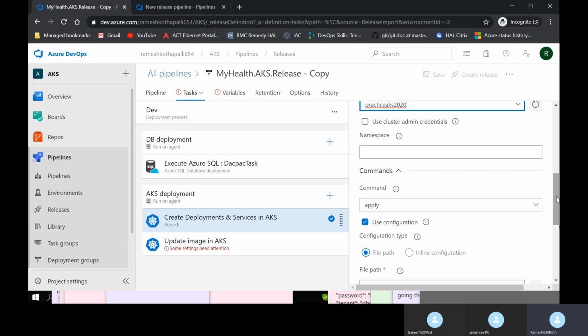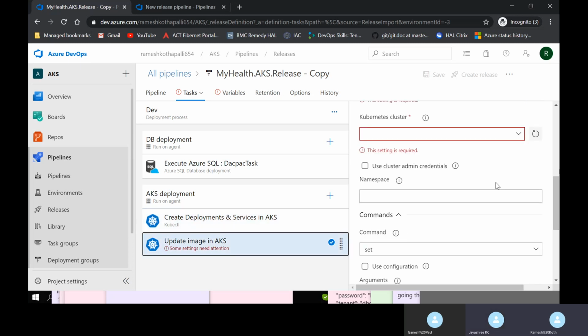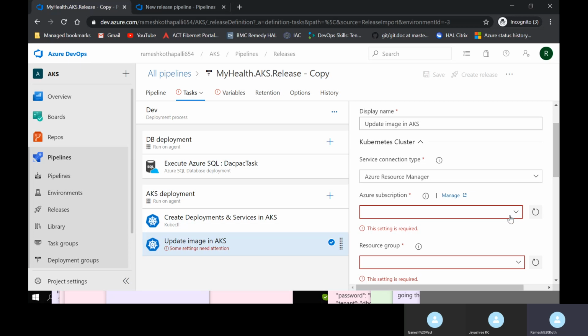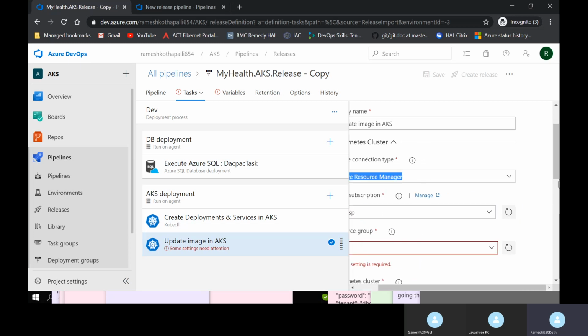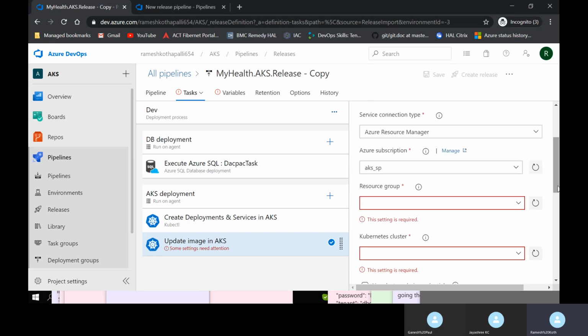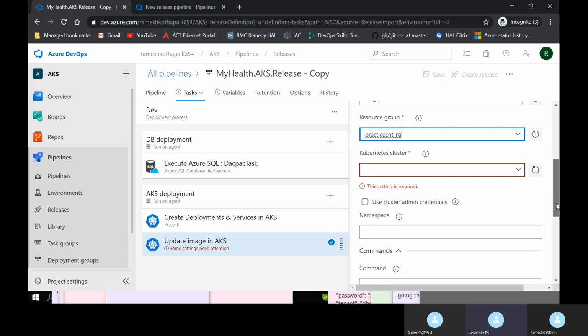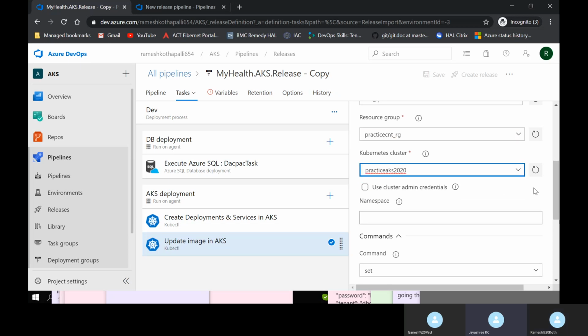Okay. Go to update image. Yes. That JSON file will have all these details, like what is the agent and which one? No, actually we have imported one JSON file, right? Okay, that JSON file will have all these details, like which agent has to be. No, no. Agent details won't be there in the JSON. See, the JSON file I shared with you is my release pipeline.